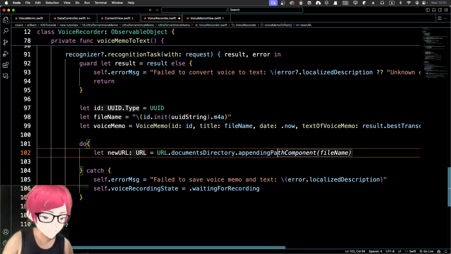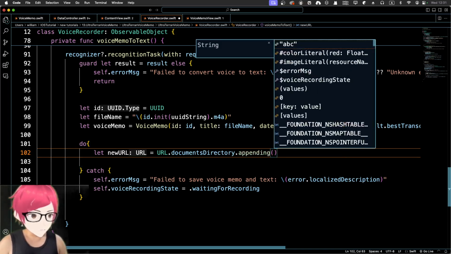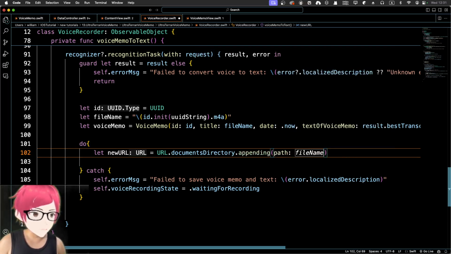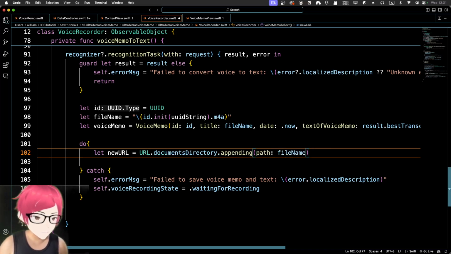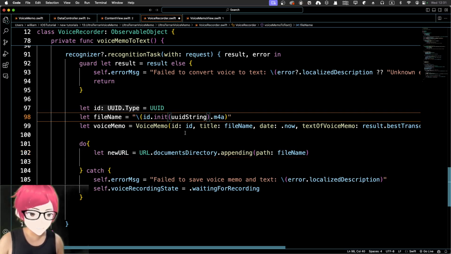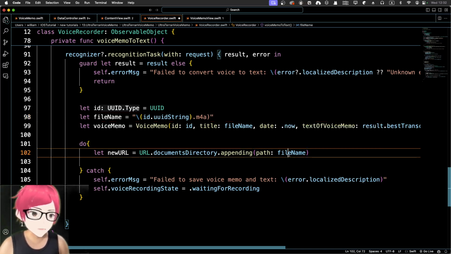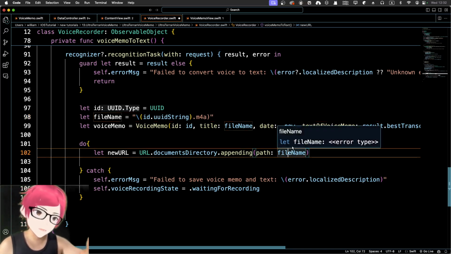Just appending will suffice, and passing in the path of that specific file name. So we initialize a UUID. Yeah, you can just use the UUID string, I believe. So something like this. Okay, and pass that as a string. So the file name will be a UUID dot m4a.